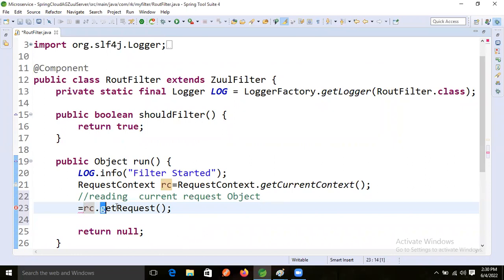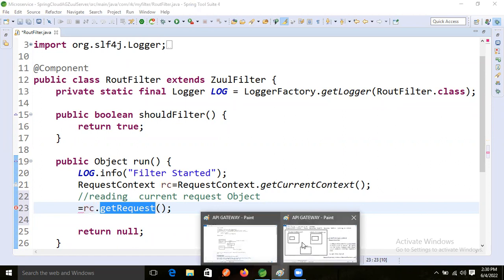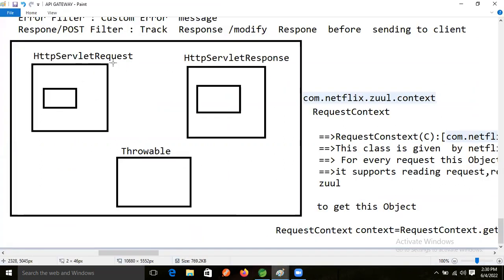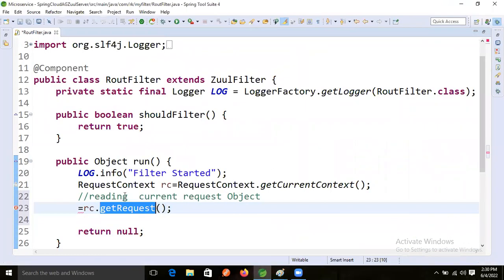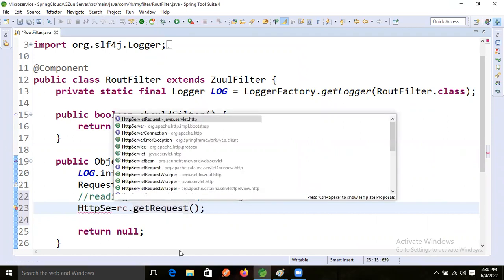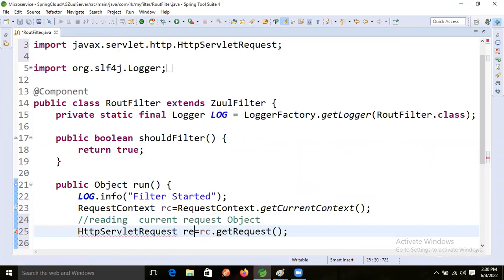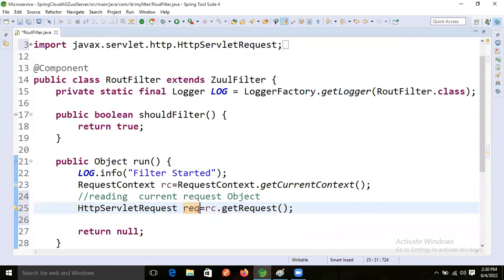Then what is this method returning? What object is it returning now, guys? HTTP servlet request, right? Now request, just take REQ. I'm taking the HTTP request, right? After getting this request, what is our responsibility?